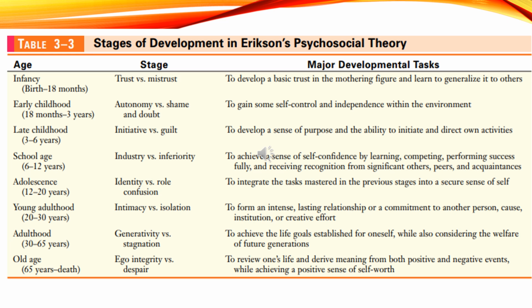The next stage is generativity versus stagnation in middle adulthood, at 40 to 65 years. During middle adulthood, individuals often focus on leaving a legacy and contributing to society. This can take many forms, such as raising children or mentoring younger people, being productive at work or in the community, or creating or nurturing things that will outlast them.